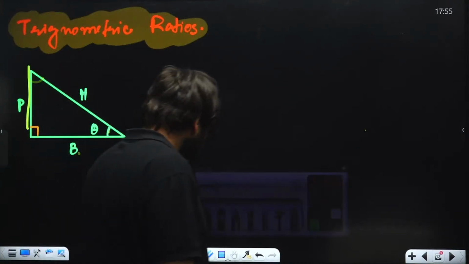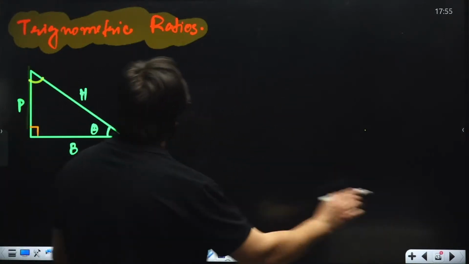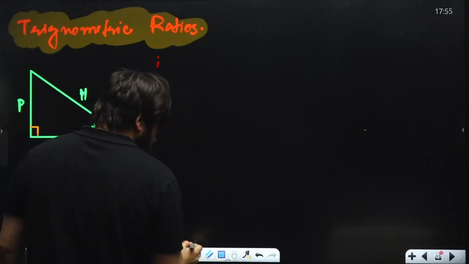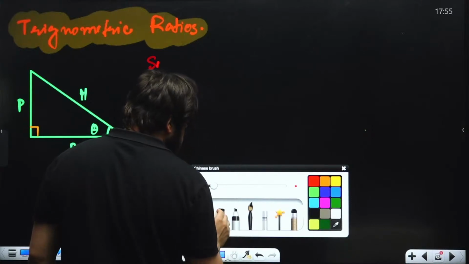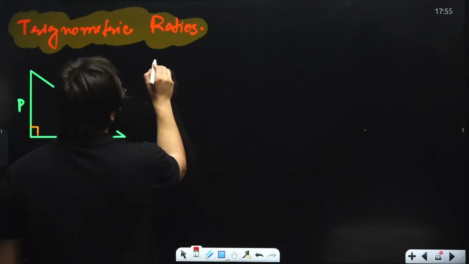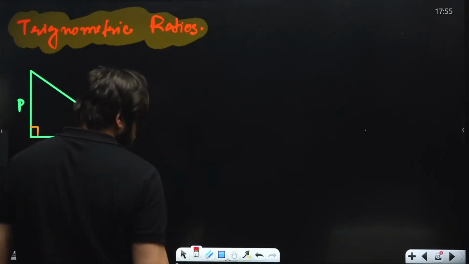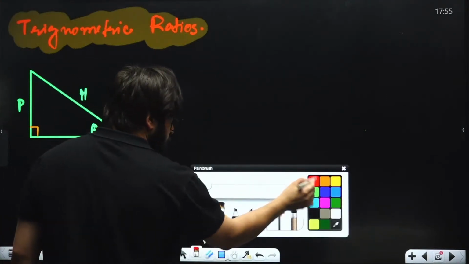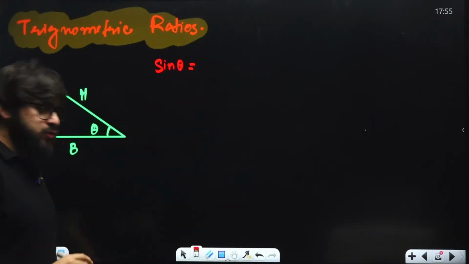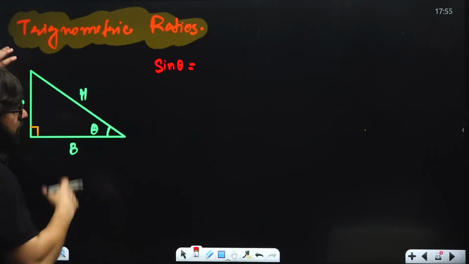Now, if I ask you, what is the value of sine of theta in this one? You say sine theta is perpendicular upon hypotenuse.